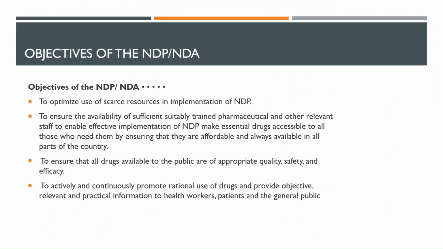What are the objectives of the National Drug Policy and the National Drug Authority? Remember, they are working hand in hand.